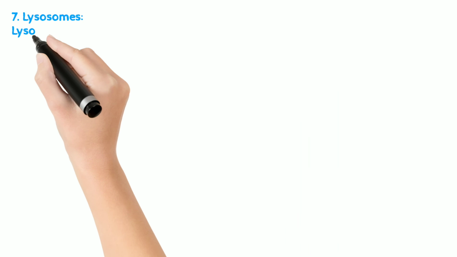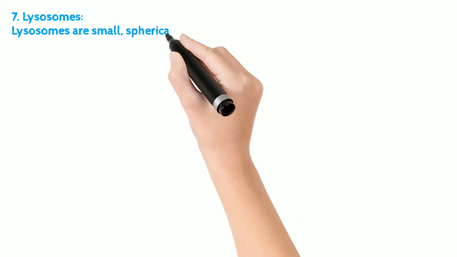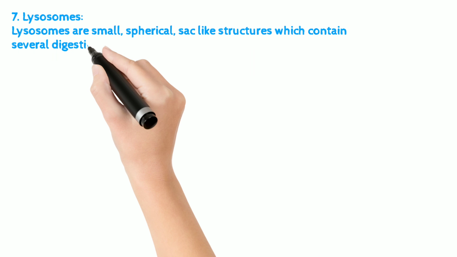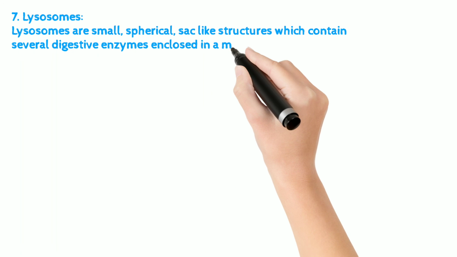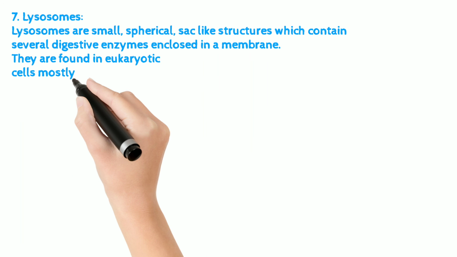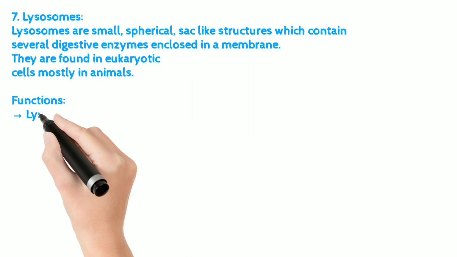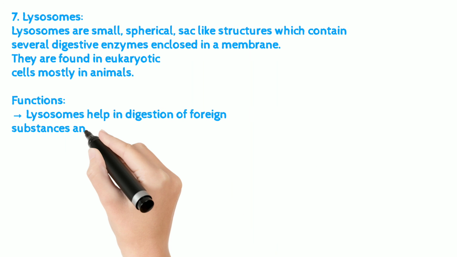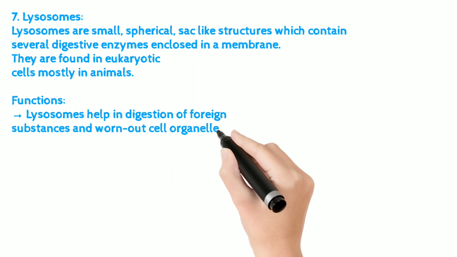7. Lysosomes. Lysosomes are small, spherical, sac-like structures which contain several digestive enzymes enclosed in a membrane. They are found in eukaryotic cells, mostly in animals. Functions: lysosomes help in digestion of foreign substances and worn-out cell organelles.